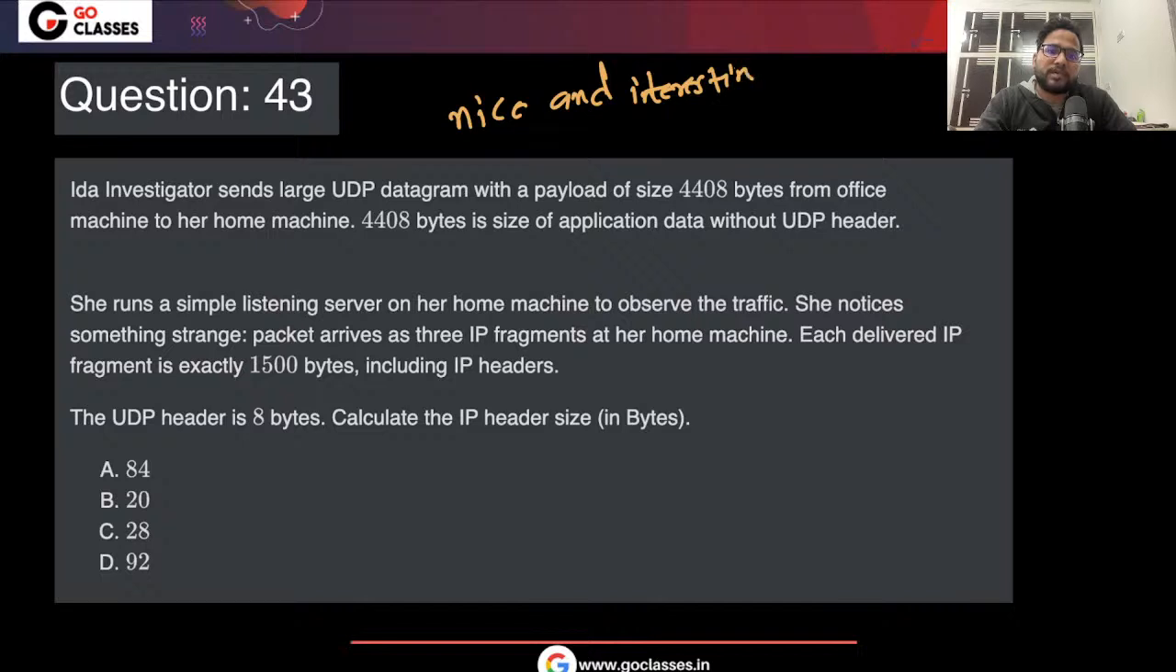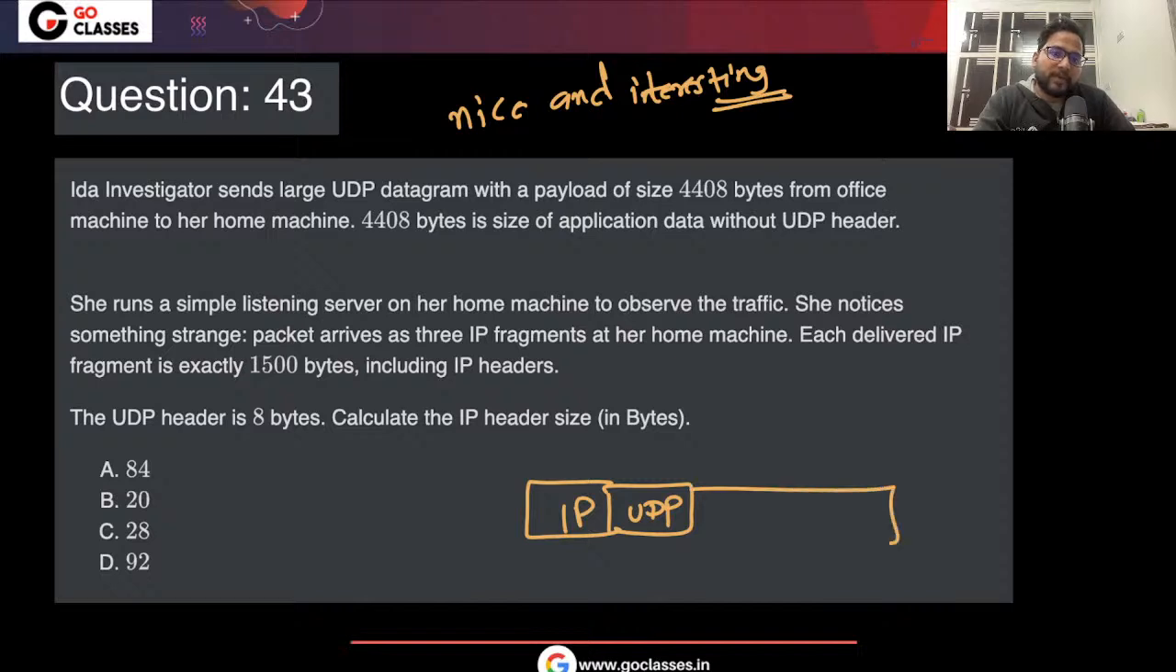Okay. This was an interesting question. In this question, they are saying that you have a UDP datagram with a payload size of 4408 bytes from the office machine to her home machine. 4408 is the size of the application data without the UDP header. So you will be having the UDP header, you will be having the IP header, right? That is what the sender is having, and then 4408. Okay, this is at the sender side.